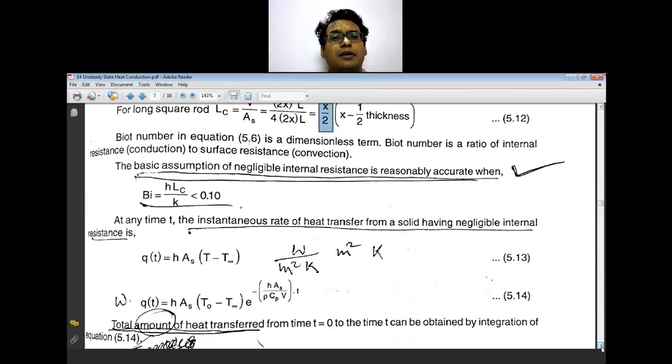Now, the Biot number is the dimensionless term. This Biot number is the ratio of internal thermal resistance to the surface resistance.